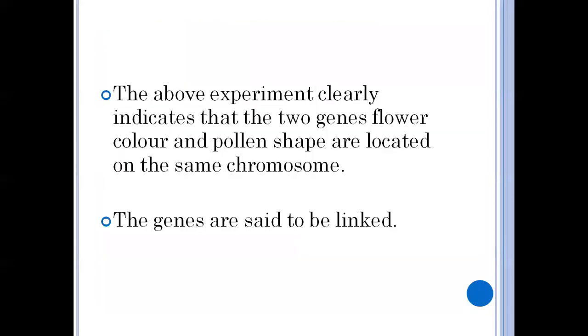So these genes which are linked, belonging to the color of the flower and pollen shape, are located on the same chromosome and are inherited together to the next generation. By these two experiments, they showed that in the plant some genes are present on the same chromosome and are linked and inherited to the next generation. This process we call linkage.